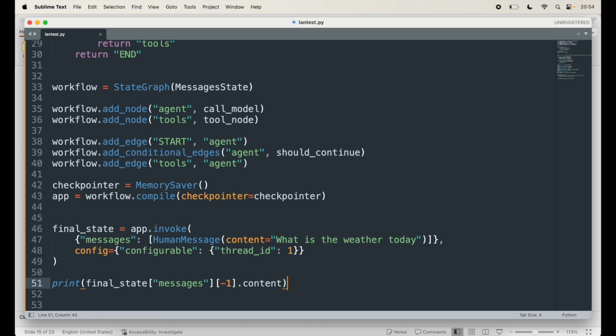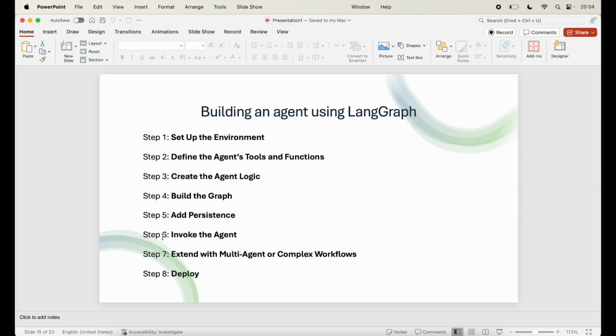And now step 7, which is to extend the multi-agent or complex workflows. Now LangGraph supports multiple agent designs, allowing you to connect multiple agents in a hierarchical or collaborative manner. You can further extend your graph to include multiple agents or integrate more complex conditional logic, such as waiting for human input before proceeding with tasks.